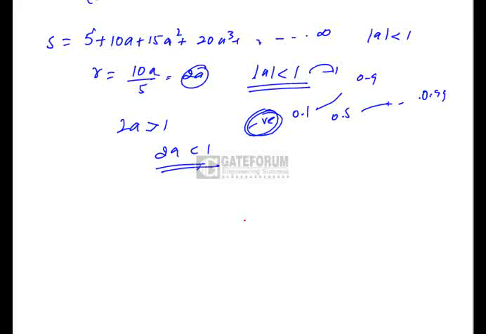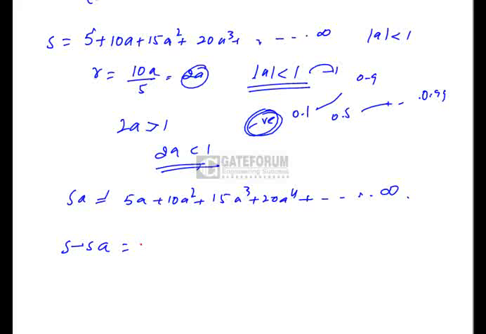So in order to convert it into a perfect GP, I'll find one more series which is s into a. s into a is nothing but 5a plus 10a square plus 15a cube plus 20a power 4 plus so on up to infinity. Then I'll subtract sa from s.